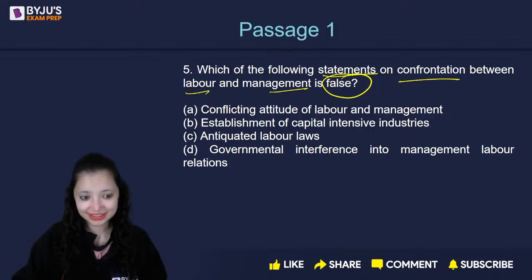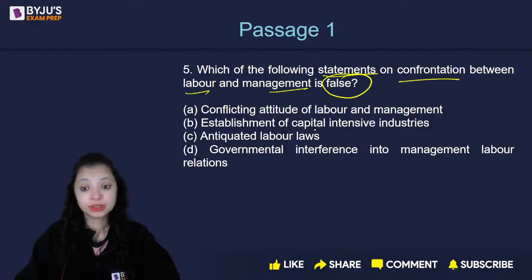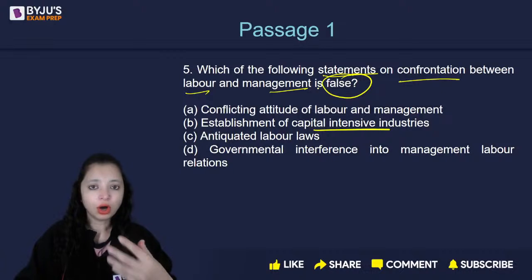Dora says D. Others? D. Yeah. Now, Supriya, D. Capital intensive. Basically, confrontation is like labor is fighting with the management.